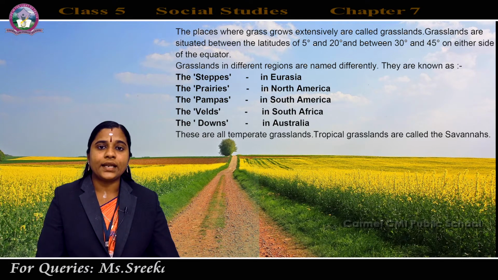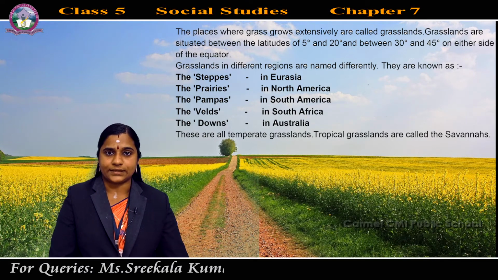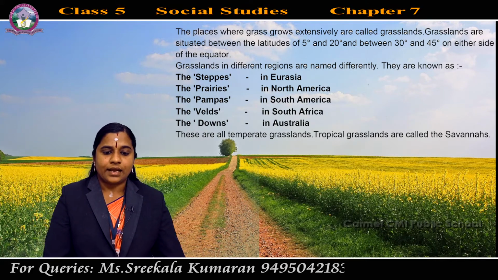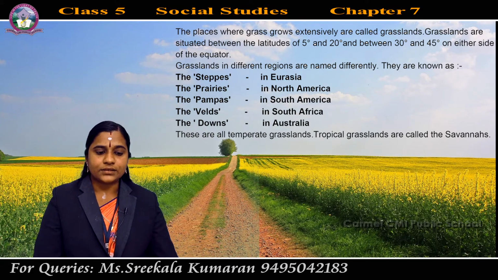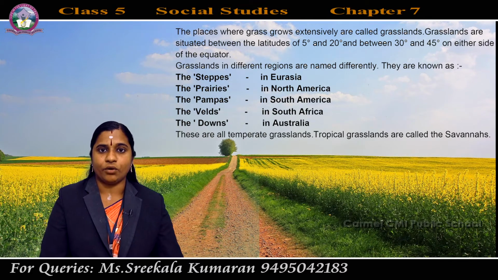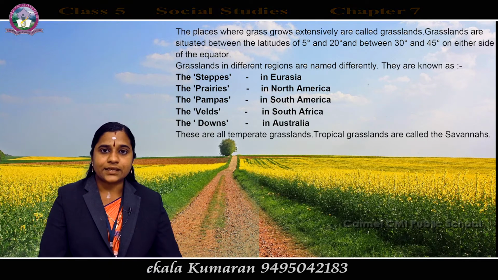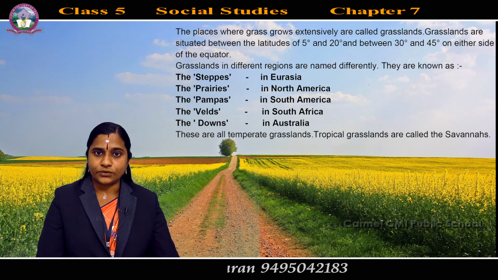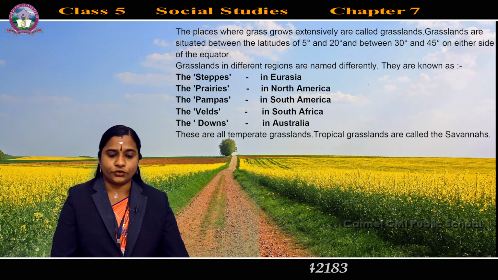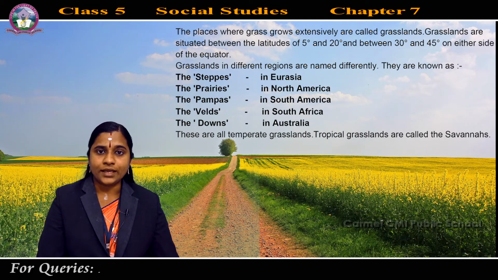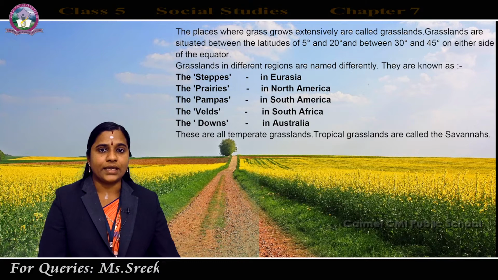The tropical grasslands are called savannas. And the places where grass grows extensively or widely are called grasslands. The grasslands are situated between the latitudes of 5 degrees and 20 degrees and between 30 degrees and 45 degrees on either side of the equator.